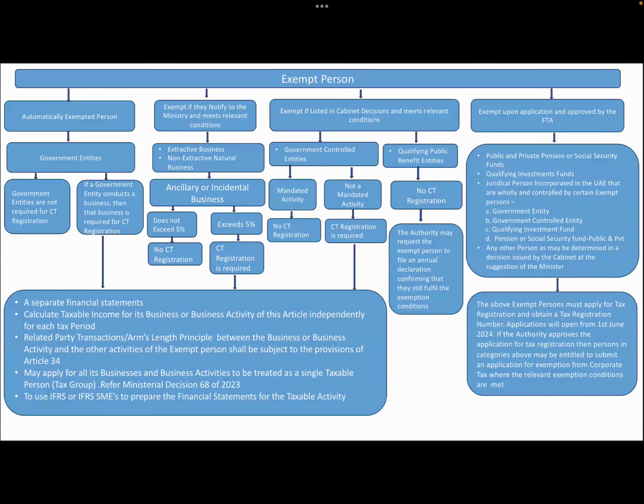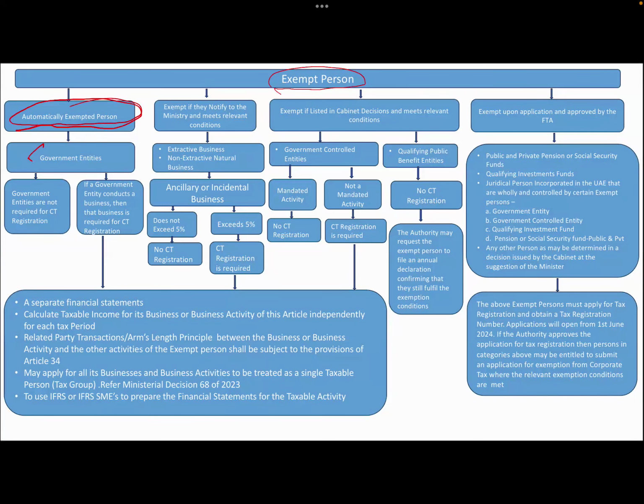Now, I've made a very nice flow chart. Who are the exempt persons? Under exempt person, you've got those who are automatically exempt. There's only one juridical person who is automatically exempted, that is the government entities.